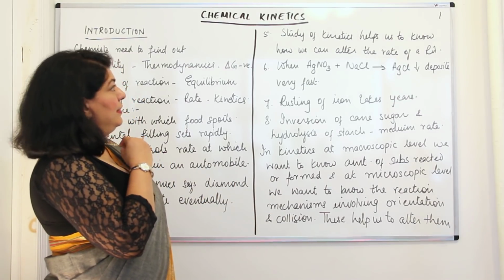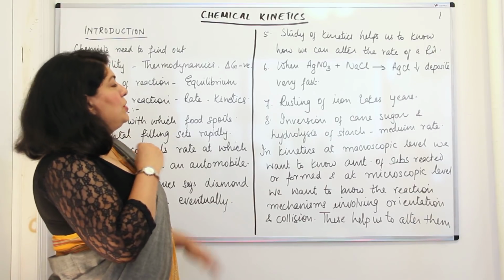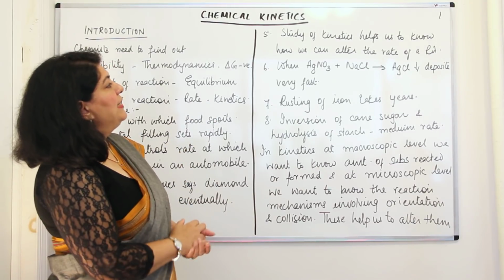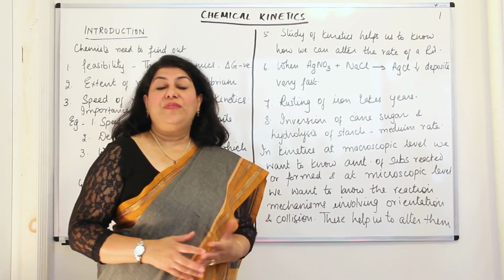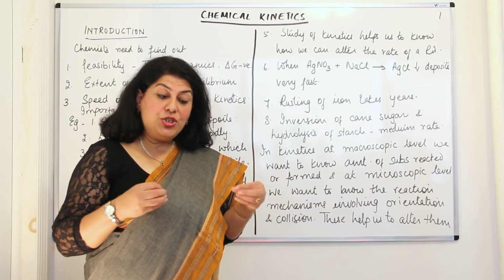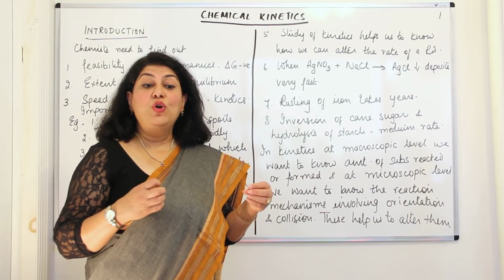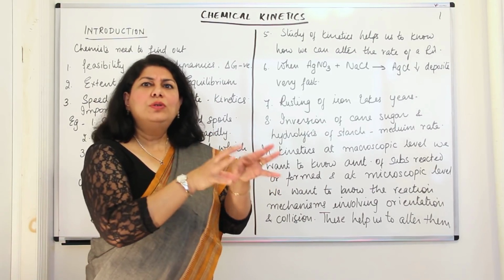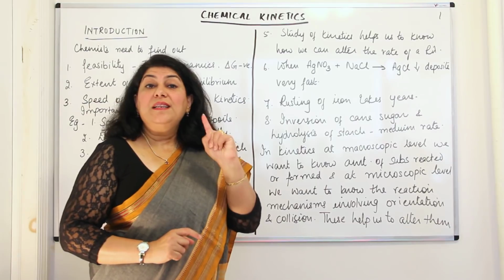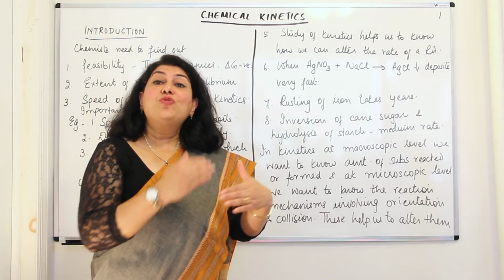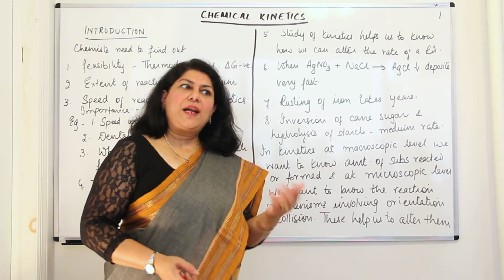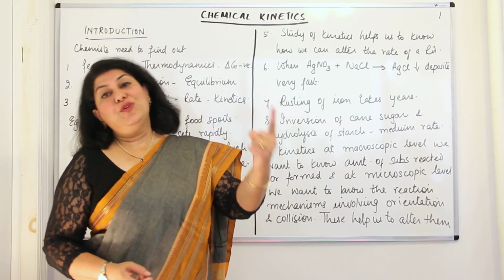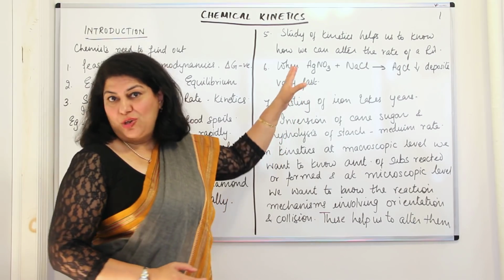The next example here is, how does the study of kinetics help us to know how we can alter the rate of a reaction? Your knowledge of chemical kinetics will help you to not only know the rates of reactions, but this knowledge is required to manipulate the rates also. You would want certain reactions to take place faster, and you would want certain reactions to take place slower, which I told you.